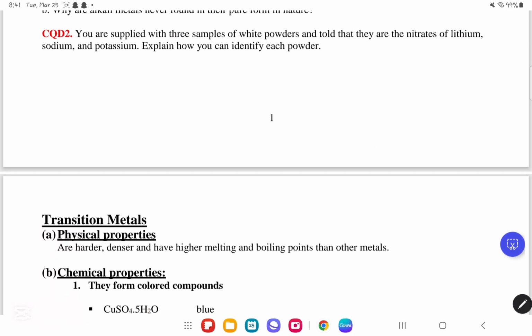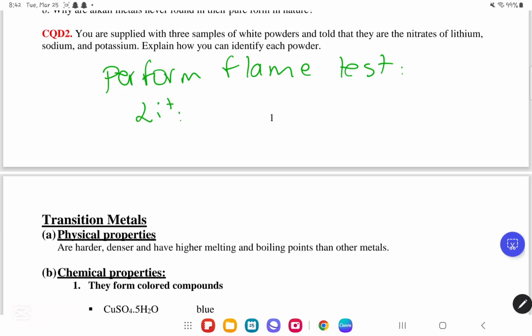In CQD number 2, they told us, you are supplied with 3 samples of white powders and told that they are nitrates of lithium, sodium, and potassium. Explain how you would identify each one. You have to perform the flame test. So as you know, the lithium will form an ion which is Li+, and its color is crimson red. So on the flame test, its color is crimson red.